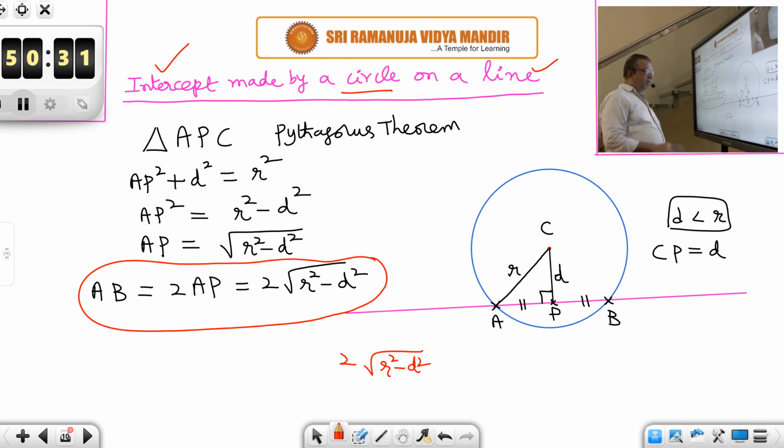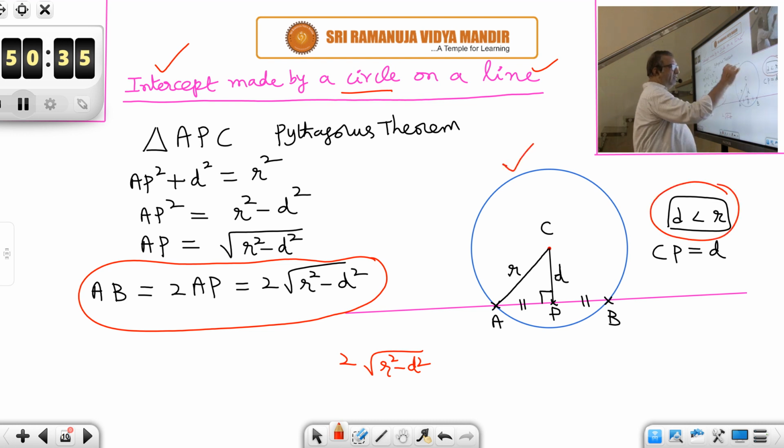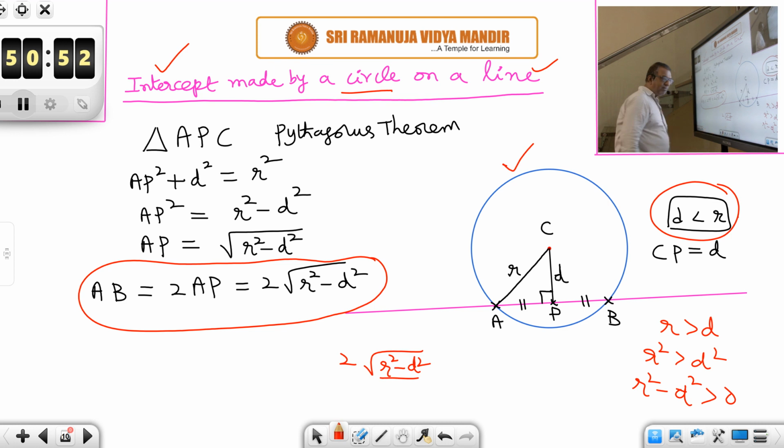So you can calculate, because D is less than R, only in this case this will arise, is it not? D is less than R means R is greater than D. So R square will be greater than D square. So R square minus D square will be positive. So under the square root here, what is there? R square minus D square. So under the square root it is a positive quantity, so you will get a real quantity only.